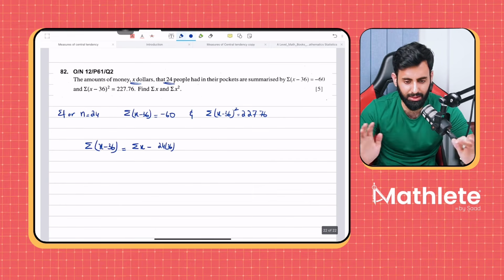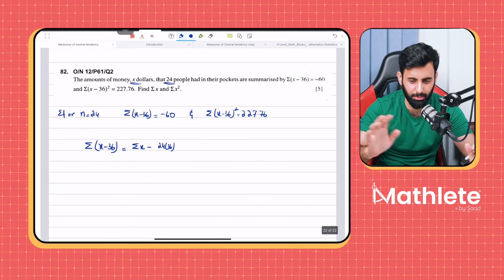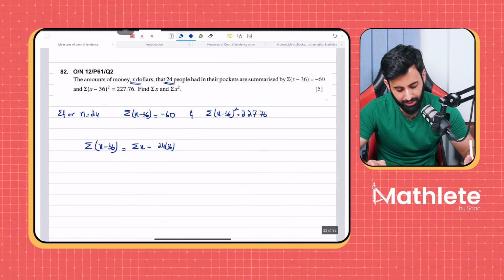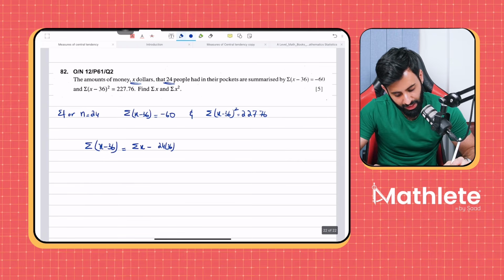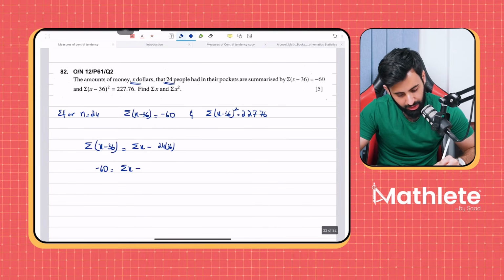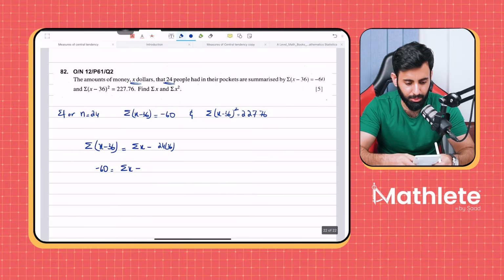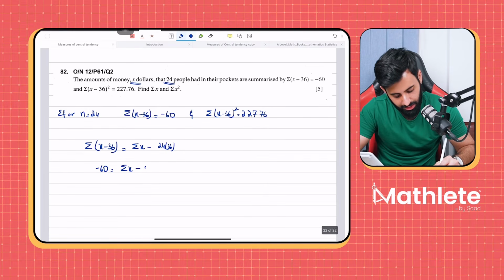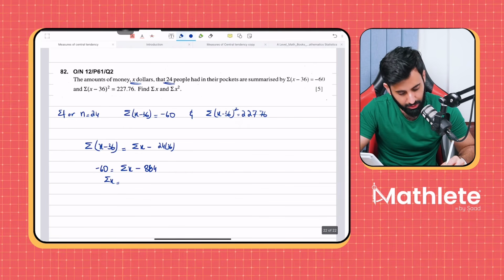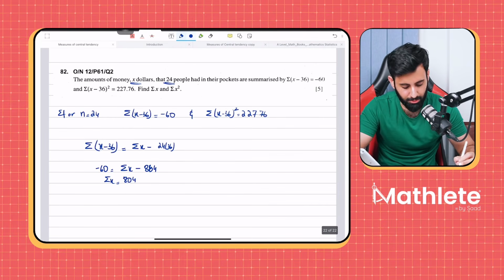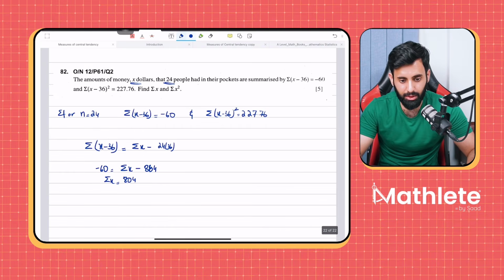In the end, I'll make you guys write down all the formulas as well. There's a formula for this also. We'll write it down in the end, inshallah. So we have summation (x − 36), which is −60. We don't have summation x, but that's what we're here to find, minus 24 into 36, which is equal to what? 24 into 36 is 864. So through this, we can find summation x, which is equal to 804. Yes, Mahad, your answer is correct. Any questions so far?